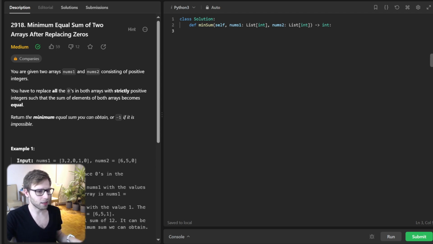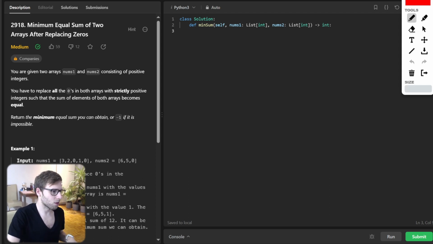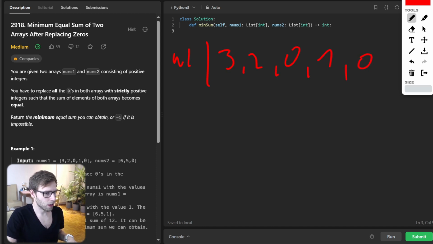So let's look at an example. Given num1, it will be 3, 2, 0, 1, 0, and num2 will be 6, 5, 0.